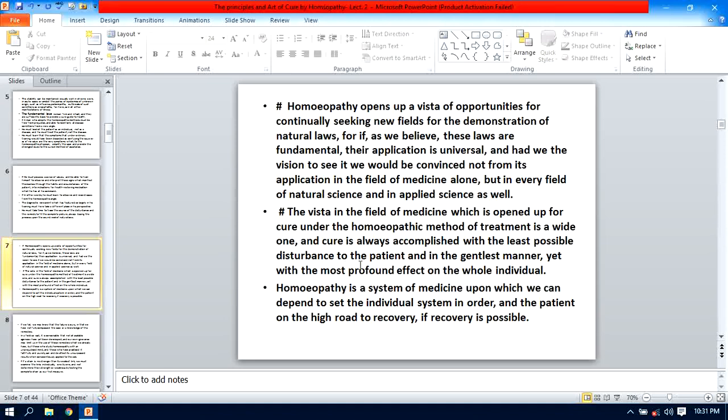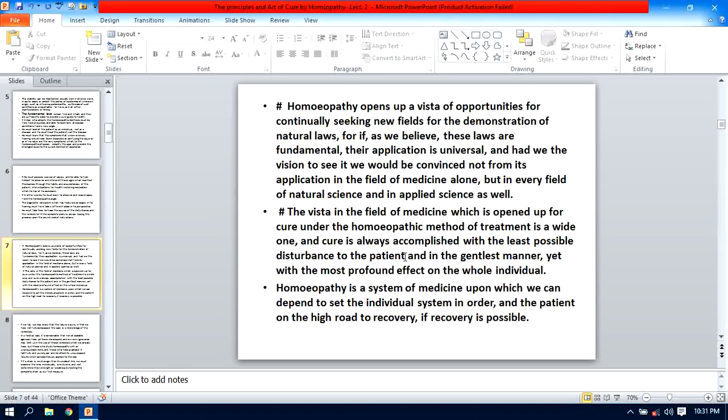Therefore the cure is always accomplished with the least possible disturbance to the patient, and there is no other disturbance in the vital economy of the patient, and the vital force regains its energy and establishes the harmony of all sensation and function without much disturbance, isn't it?